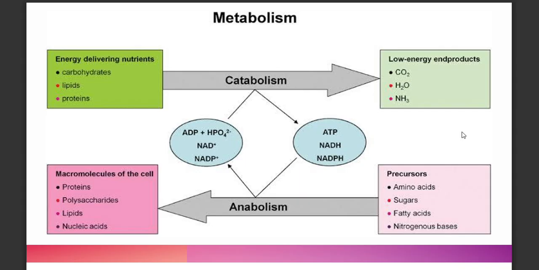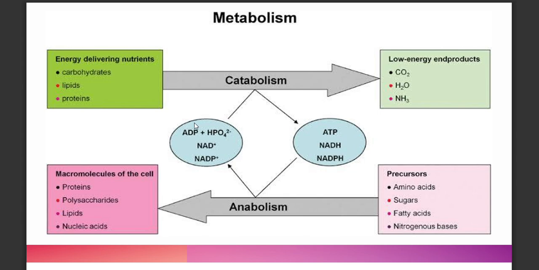Now, another way to look at catabolism and anabolism. We look at the arrow. So catabolism starts with the food that we eat, carbs, lipids, proteins, and they're being digested and metabolized so that we'll be able to get the nutrients and eliminate the low energy end products. So we have carbon dioxide, excess water, and ammonia.